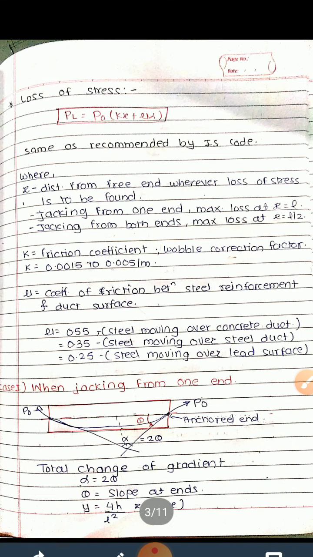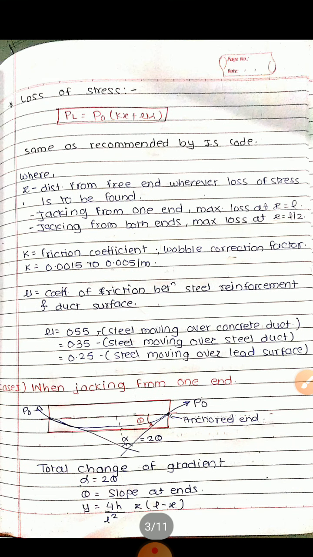Then final loss of stress is calculated as PL is equal to P0 (kx plus mu alpha). So this is recommended by IS code, and the values of k, x, alpha, mu are there in IS 1343 2012.